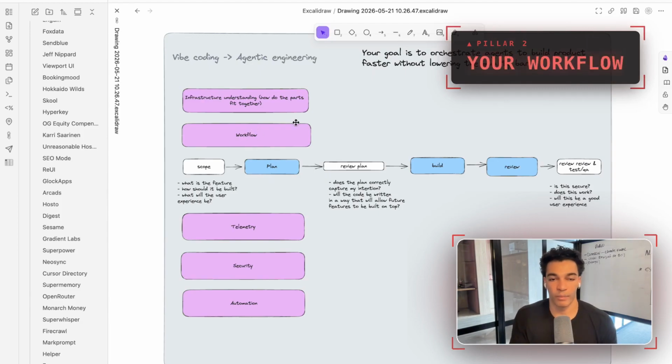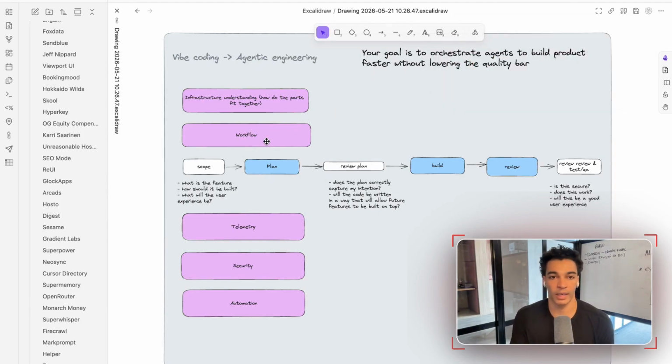And this is actually the most important part, I think, of agentic engineering: the workflow that you're designing. So this is when you progress from just chatting with the AI and having it build you features to actually using it as a work partner to build stuff for you.